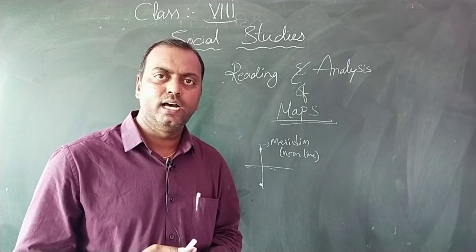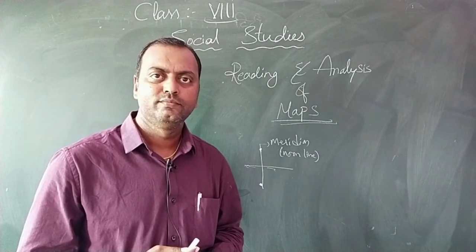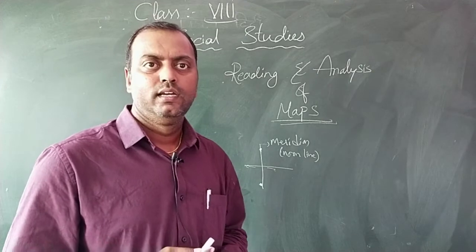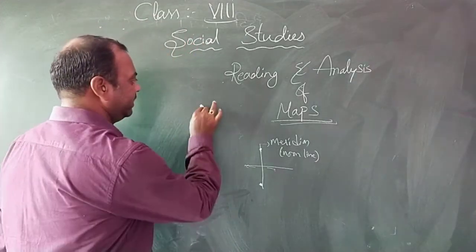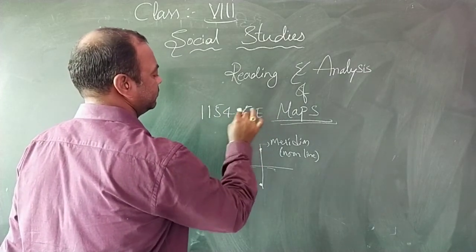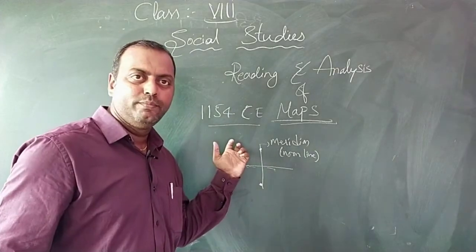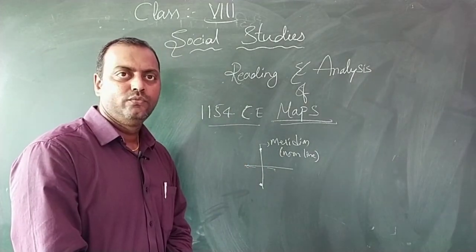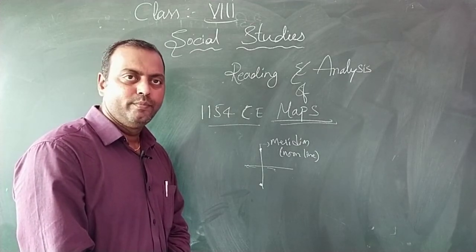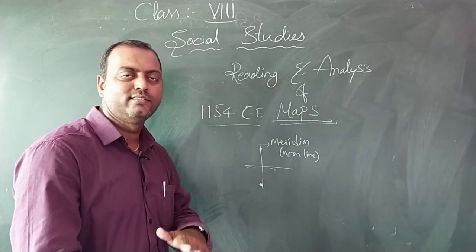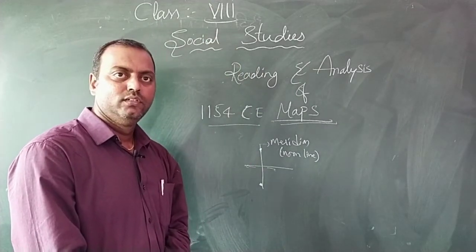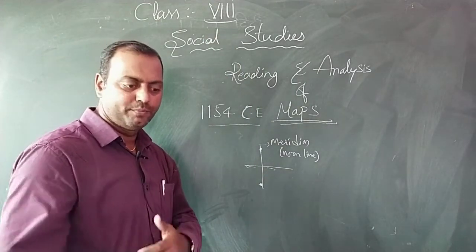Ptolemy's books were read by Arab scholars, map makers and sailors. One of the famous Arab map makers, called Al-Idris, prepared a world map for his king in the year 1154 Common Era. This map, given in your textbook as figure number 5, shows very clearly that the bottom side is north and the upper side is south. So it is completely in the reverse direction of the present day map.